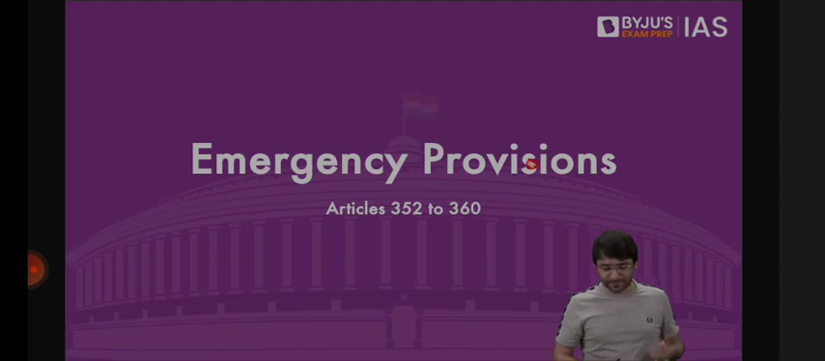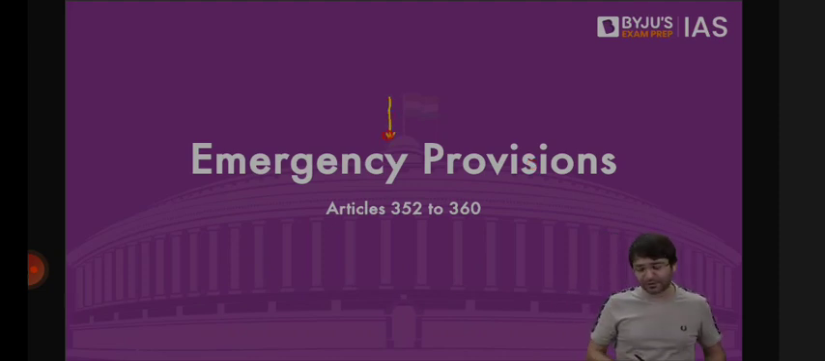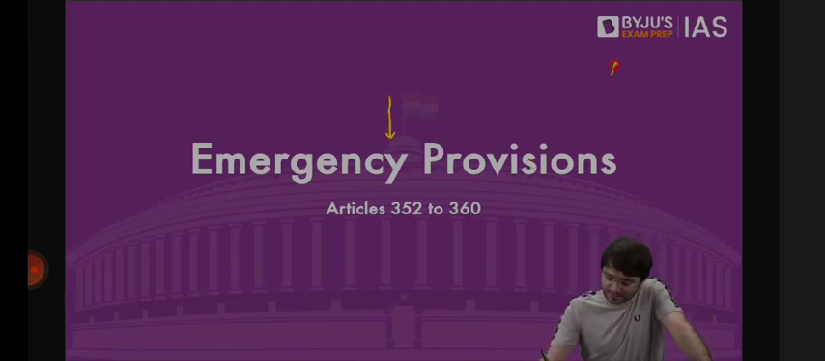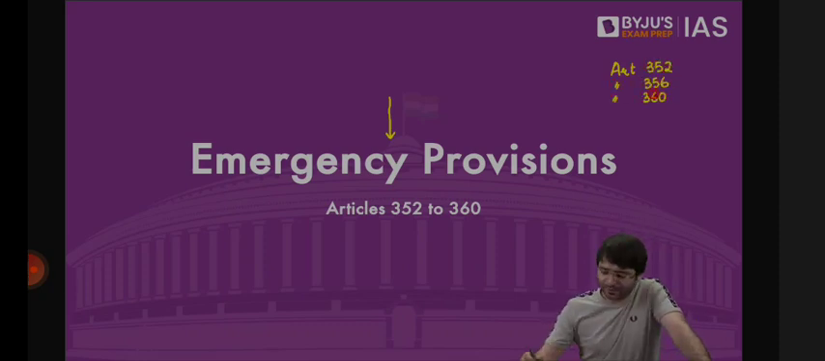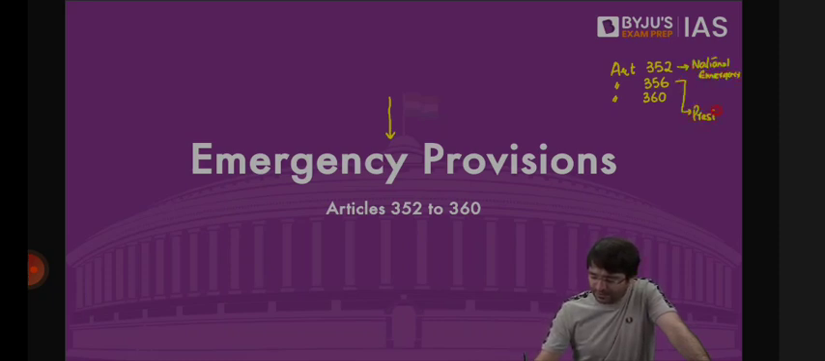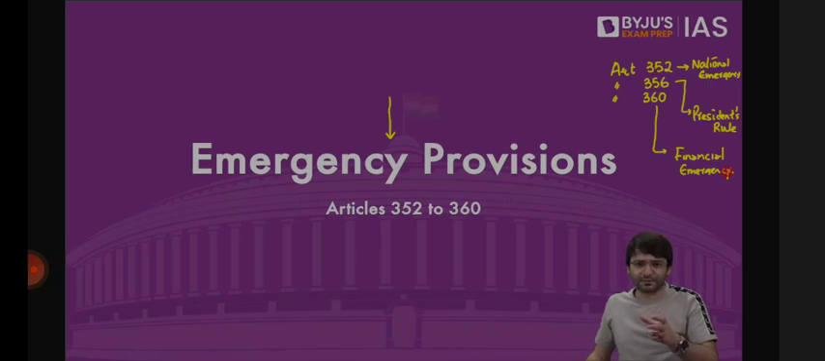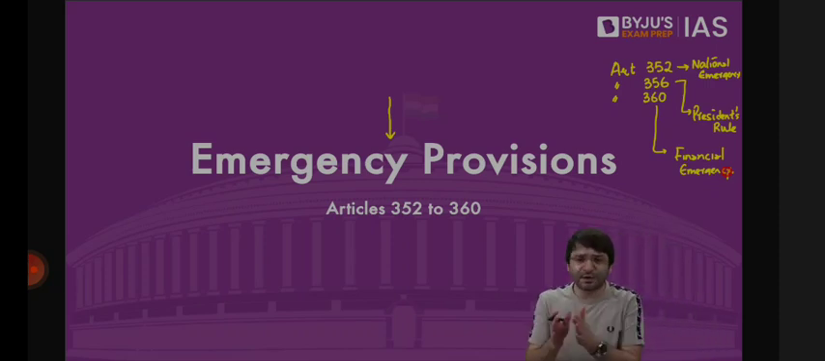Okay, now let's look at emergency provisions, and we will have to discuss Article 352, Article 356, Article 360 of the Constitution. Article 352 talks about national emergency. Article 356 talks about president's rule, and Article 360 talks about financial emergency. We are a federal polity. We have a federal constitution. And there are two important features of a federal constitution: dual government and distribution of powers.